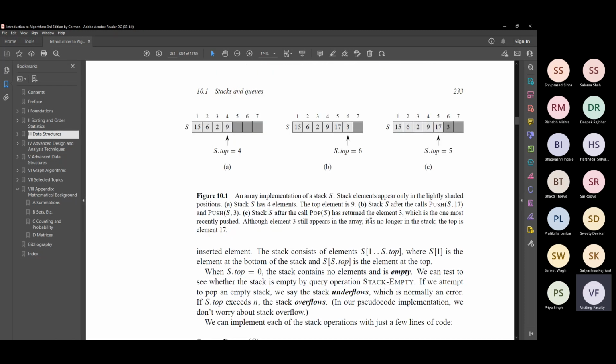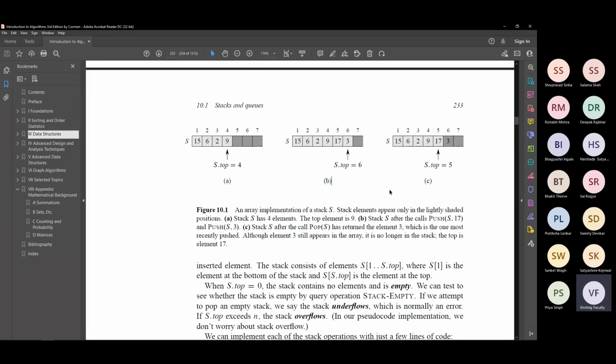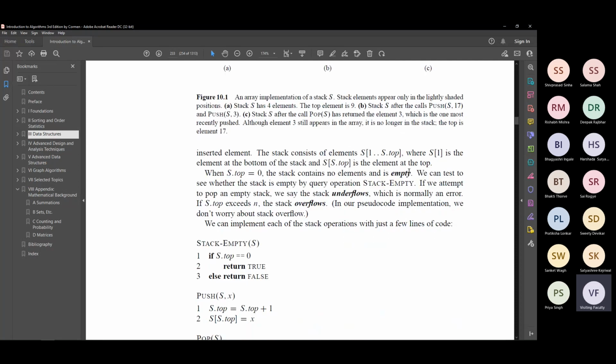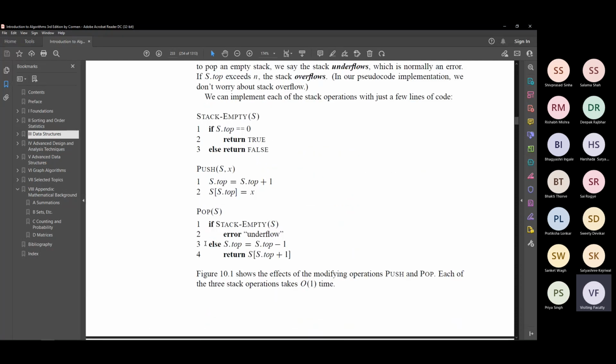How do you remove? So let's go to figure B and look at this again. You remove the element 3 from the stack to get figure C. What did you do? You don't have to delete or erase or do anything with this element, right? You just have to reassign the pointer. S dot top becomes S dot top minus 1, goes to the location 5, and then everything to the right of S dot top is forgotten. It is as good as removed, right? So that's all you do. So else, if the stack is not empty, S dot top is equal to S dot top minus 1.